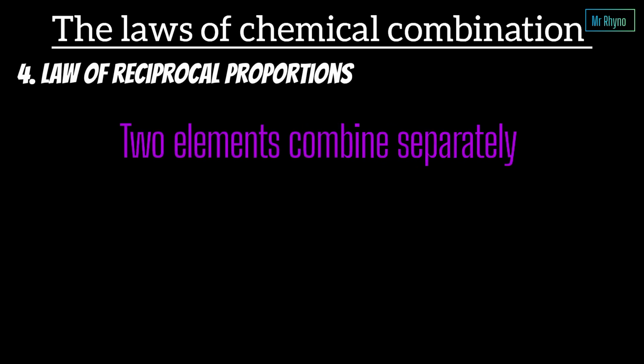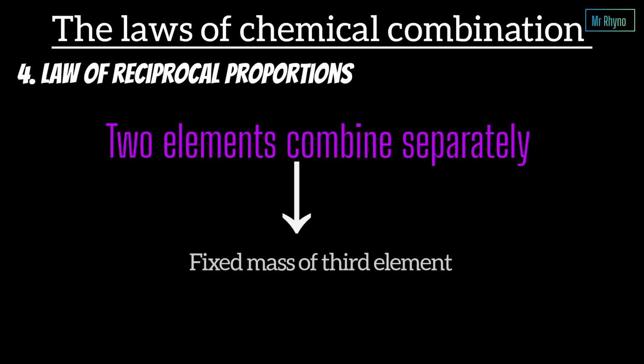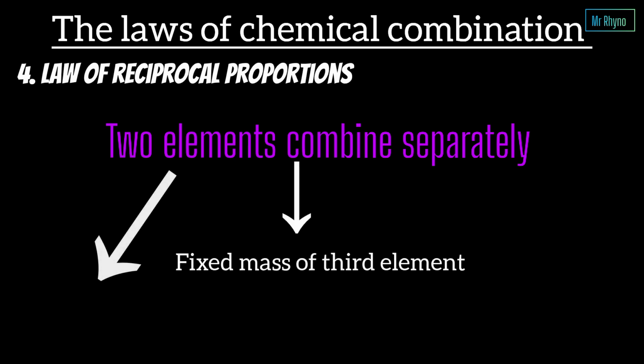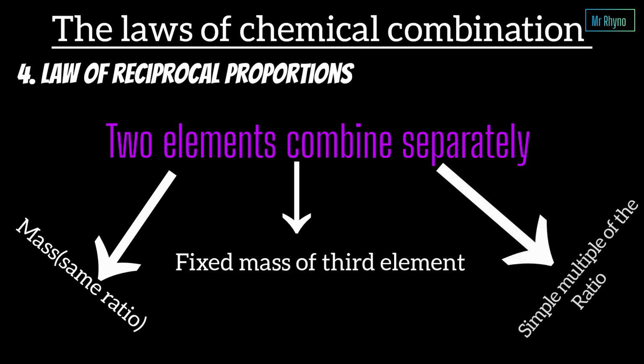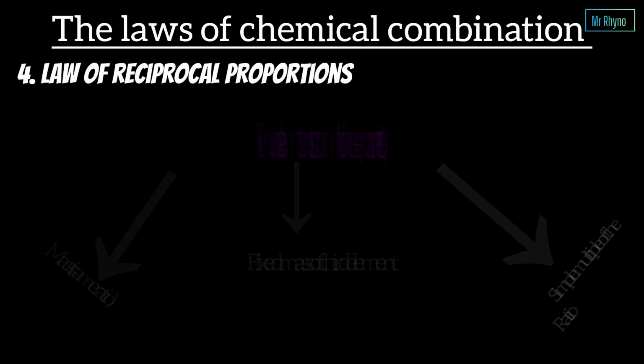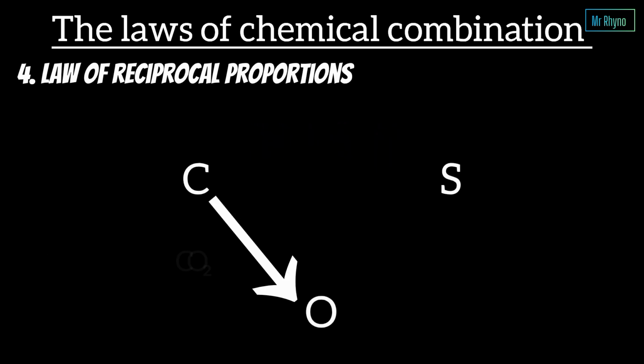Suppose two elements combine separately with a fixed mass of a third element. The masses of those two elements will either be the same ratio or a simple multiple of the ratio in which they combine with each other. Let's use carbon, sulfur, and oxygen. Carbon forms carbon dioxide, sulfur forms sulfur dioxide.